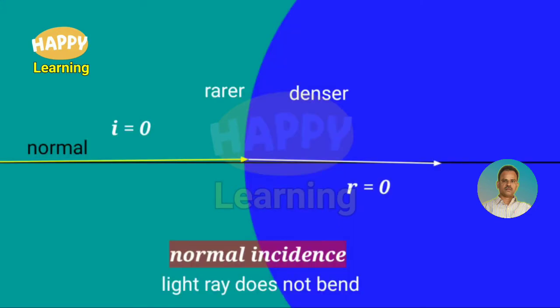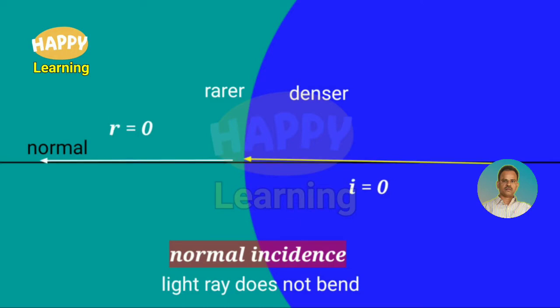In this example, the light ray is incident normally. It is traveling along the normal. So the angle of incidence I is equal to 0 and the refracted ray is once again along the normal, so the angle of refraction is also 0. So the light ray traveling from rarer medium to denser medium crosses the curved interface. Because it is the normal incidence, the light ray does not deviate, does not bend.